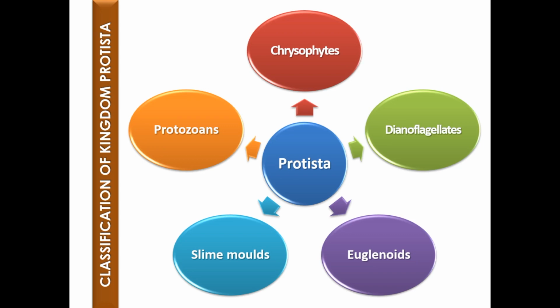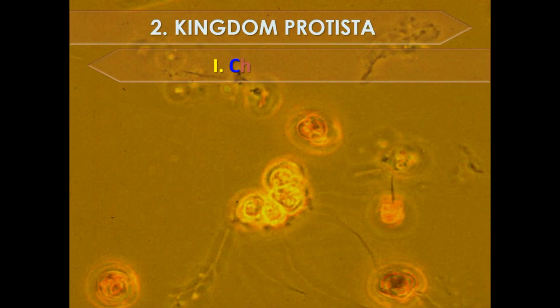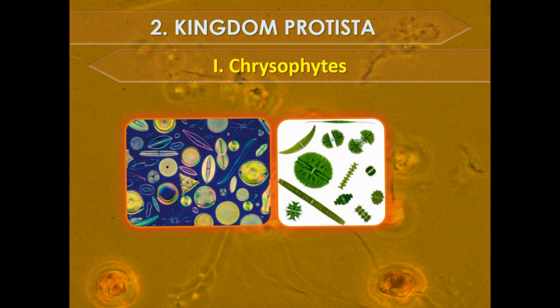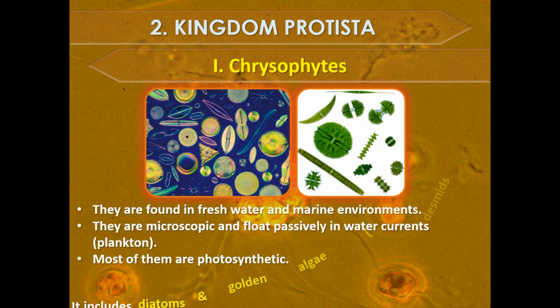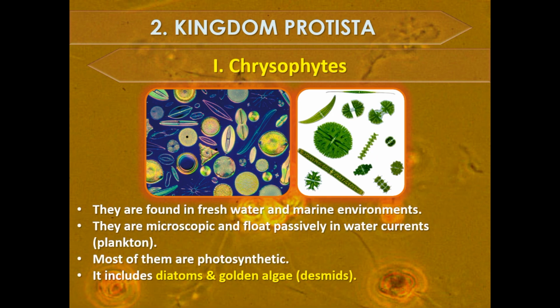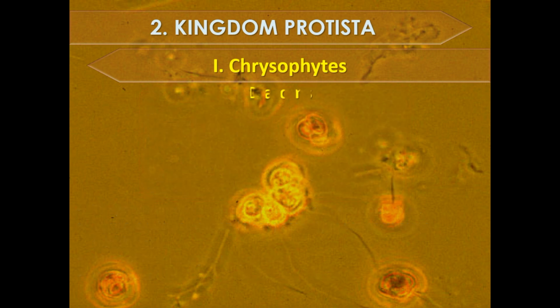Kingdom Protista is classified into 5 types: chrysophytes, dinoflagellates, euglenoids, slime molds, and protozoans. Chrysophytes are found in fresh water and marine environments. These are microscopic and float passively in water currents, as plankton. Most of these are photosynthetic. It includes diatoms, golden algae, and desmids.